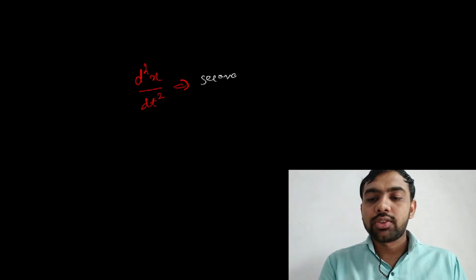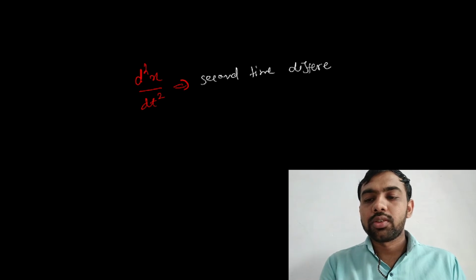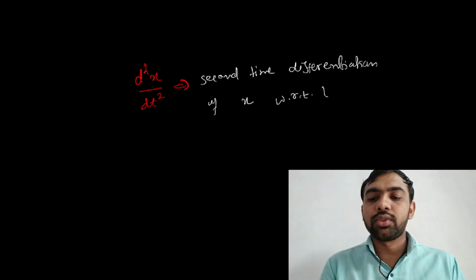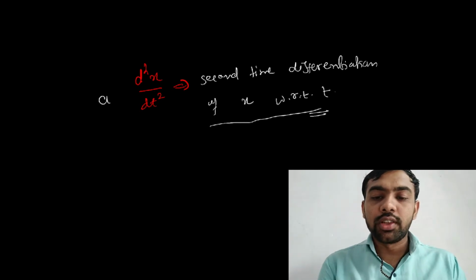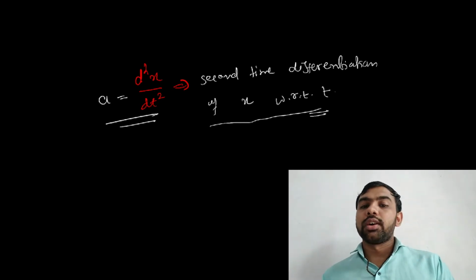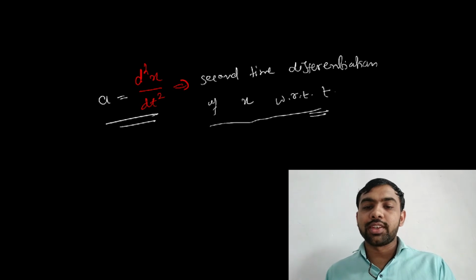So that is another equation of acceleration.